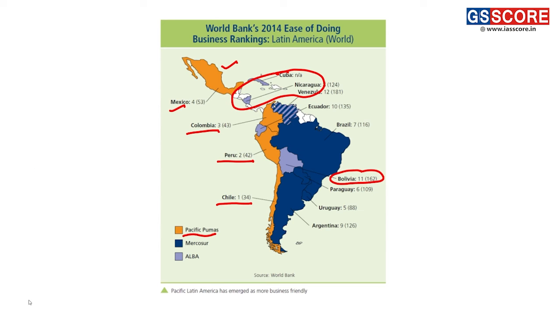Pacific Puma is basically in news because of the ease of doing business ranking they have gone through. We can see the rankings as Chile number 1, Peru number 2 in this region, but the overall ranking is also quite good, 34, 42, 43, 53 in this part, thus making them the fastest growing countries in the Latin American region.